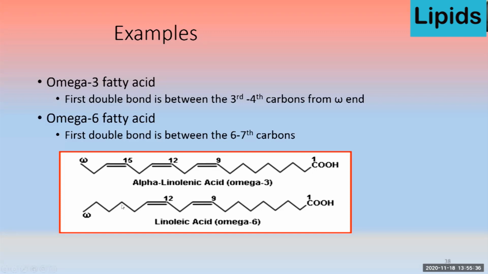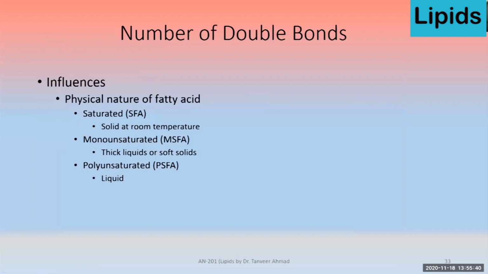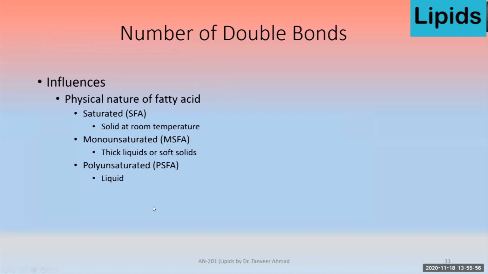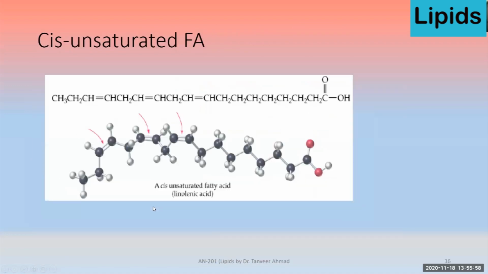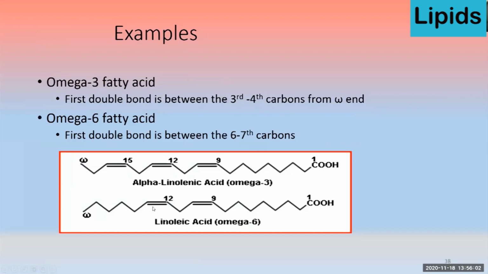If you look at the oleic acid example, that contains the first double bond, if we start from here, 1, 2, 3, 4, 5, 6, 7, 8, 9, at the 9 position. So that is known as N9, omega-9. But in most of the cases, we mainly consider these omega-3 and omega-6 fatty acids.